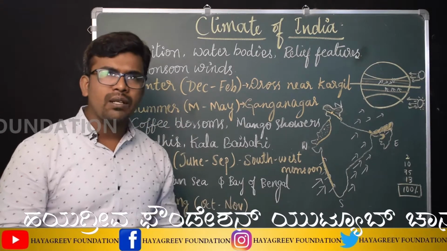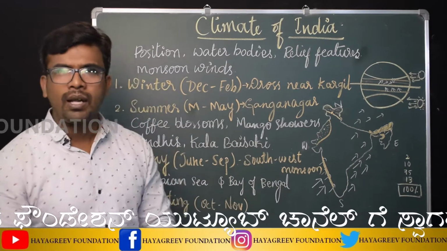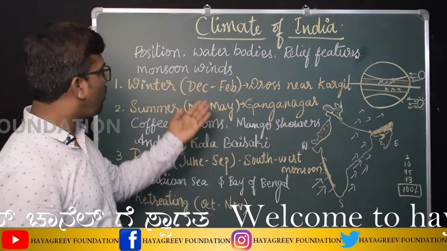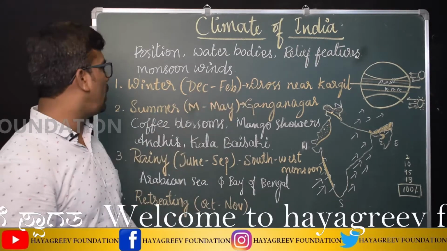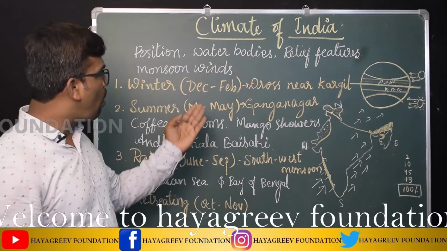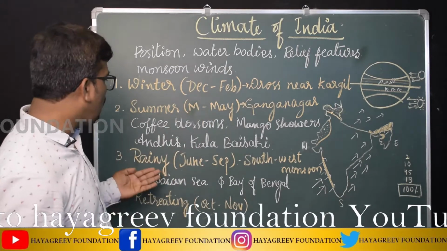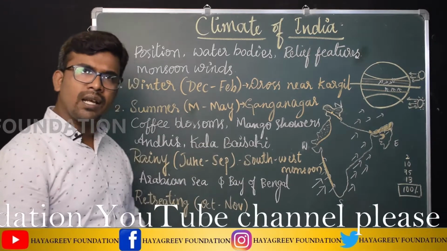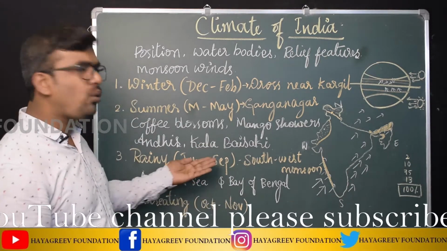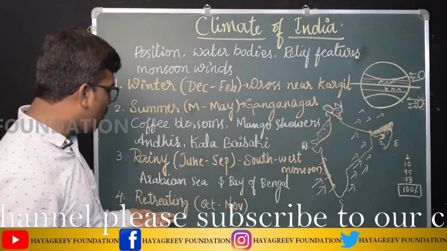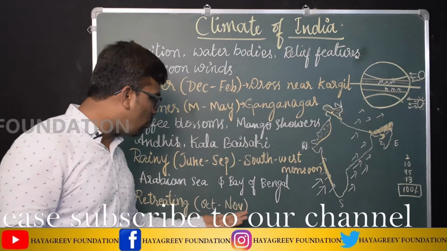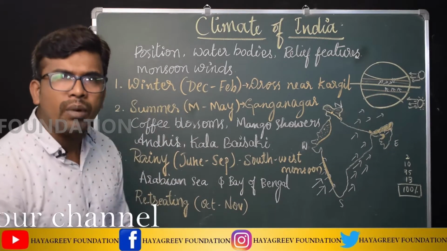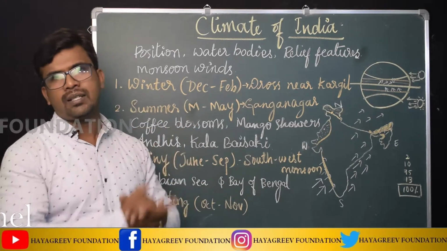On the basis of this, we have four climatic seasons. The very first one is the winter season, which occurs from December to February, and then the summer season, March to May. Then the rainy season, which is also called the southwest monsoon season, occurs from June to September, and at last the retreating monsoon from October to mid-November. Let us discuss one by one how these seasons occur in India.